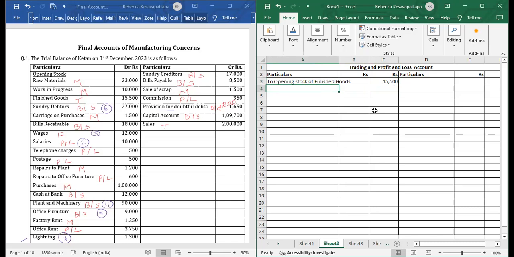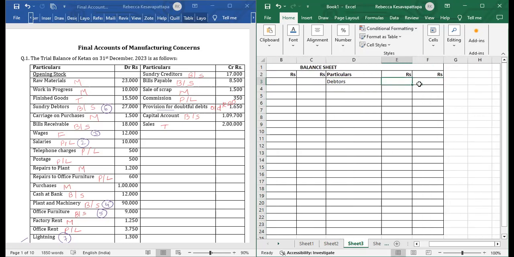Next, what we have is sundry debtors. Sundry debtors are to be mentioned in the balance sheet. There is also an adjustment on sundry debtors, which we will see. We can write here sundry debtors or debtors in the inner column, because there is an adjustment over here. Just a minute.